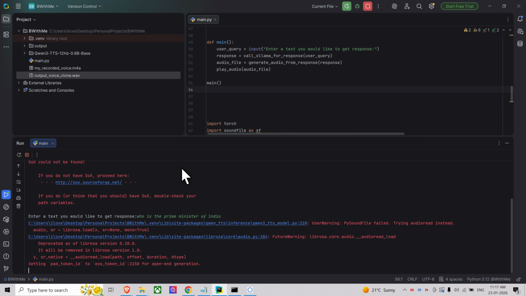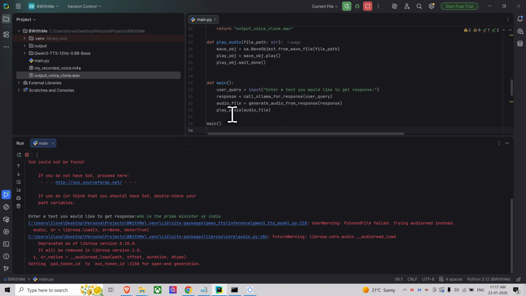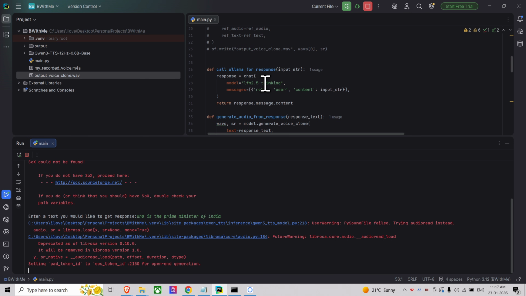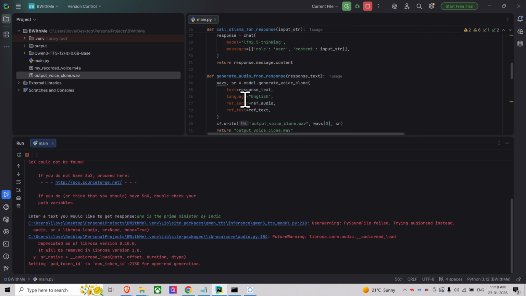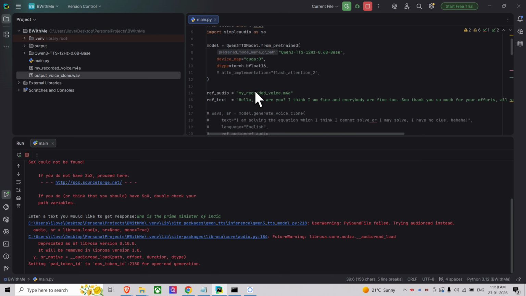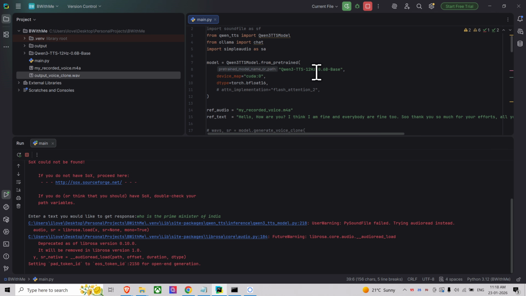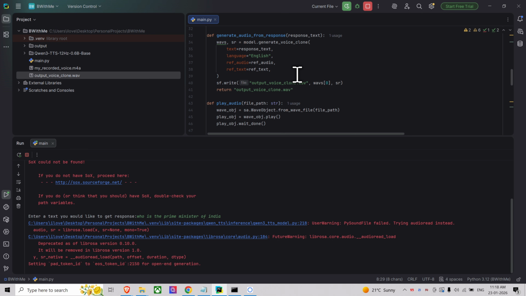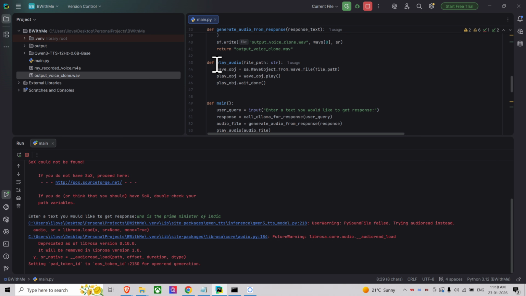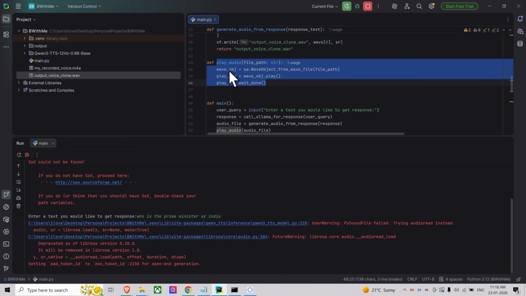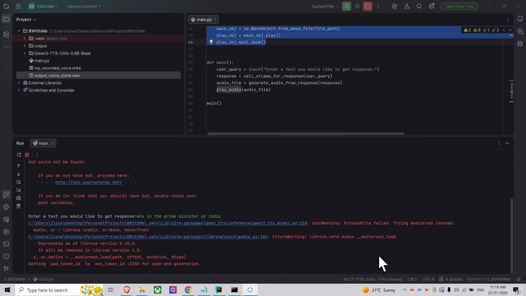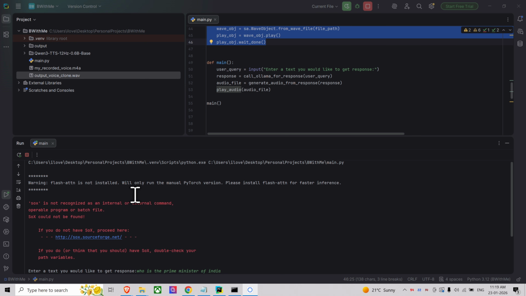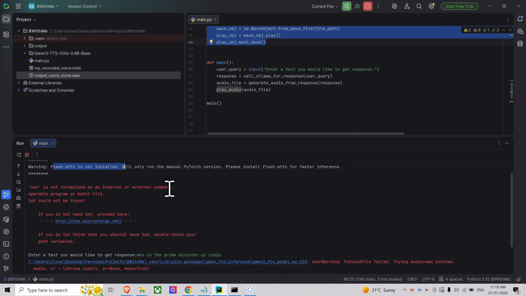So this will go to Ollama. Ollama will use the model which I specified, LFM 2.5 Thinking, and respond with the text, and then we are going to generate the audio with the Qwen3 TTS 0.6 billion base model I have used. Once the voice is generated, it will automatically play using play audio. So let's see, I'm going to wait and come back. If we have flash attention, the inferencing will be faster, I believe.